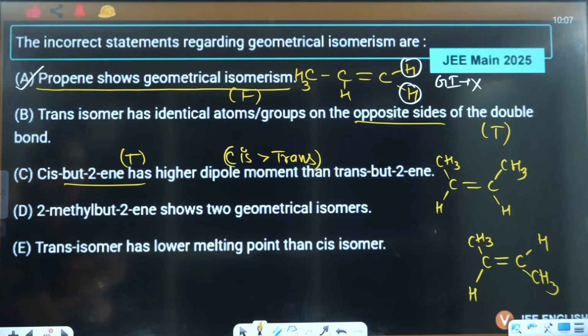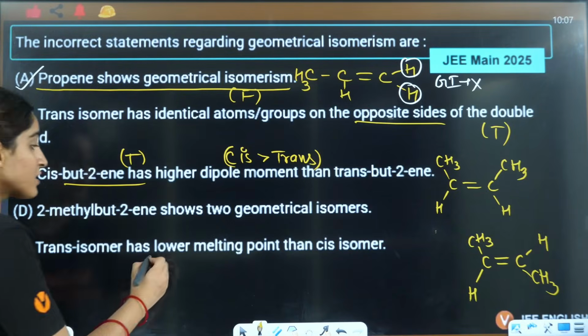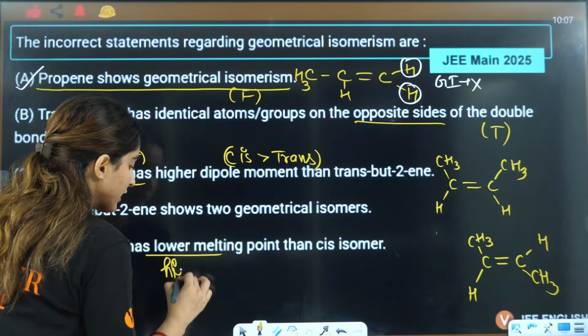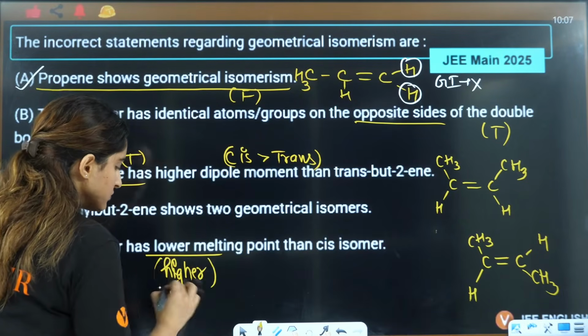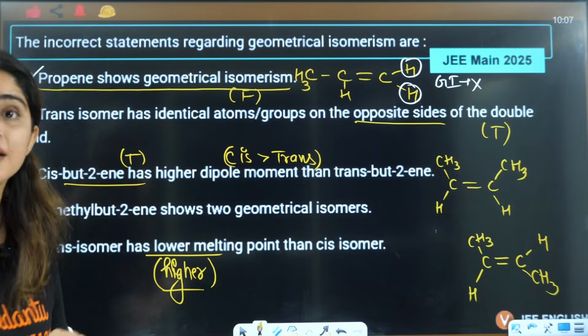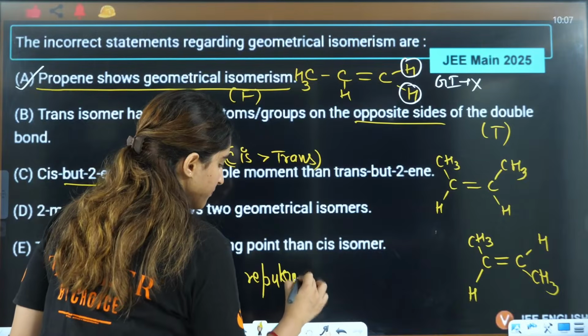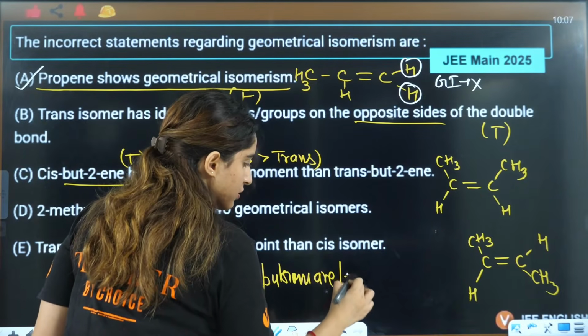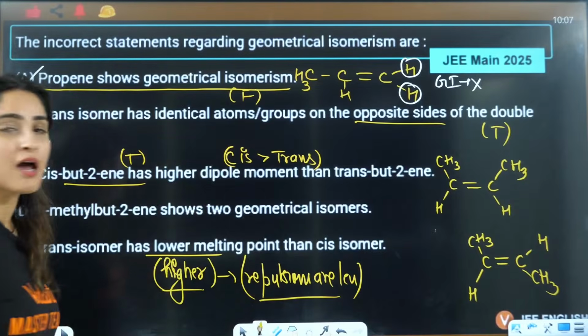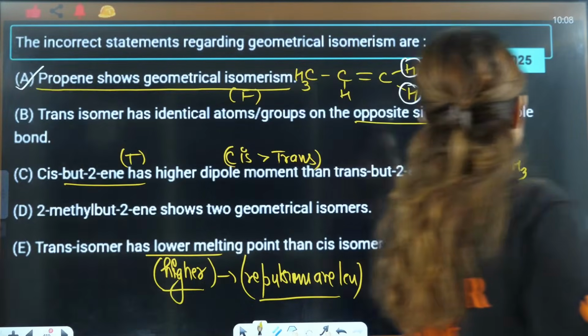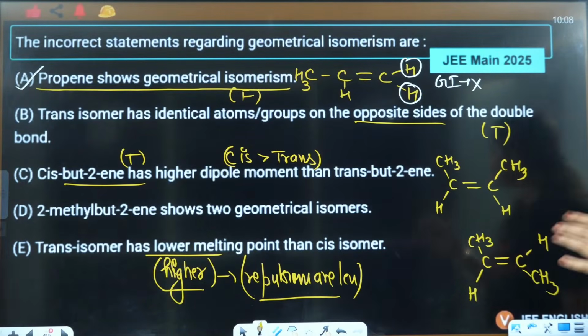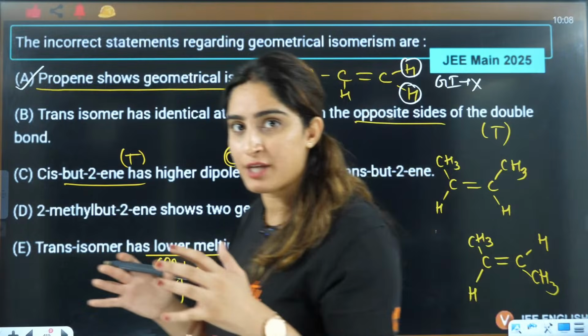2-methyl-butene shows 2 geometrical isomerism. Trans has lower melting point. Is it correct? No. Trans has a higher melting point. Can you tell me why? Because the repulsions are less in trans. Whenever you talk about a trans isomer, the repulsions are less, so the symmetry will be more in case of trans, right?